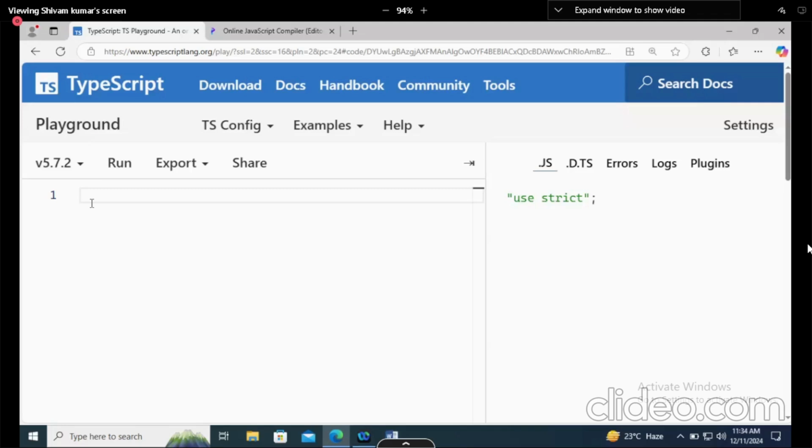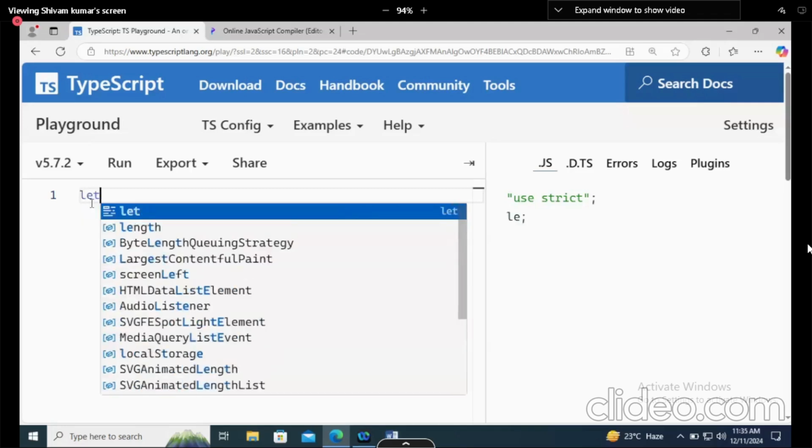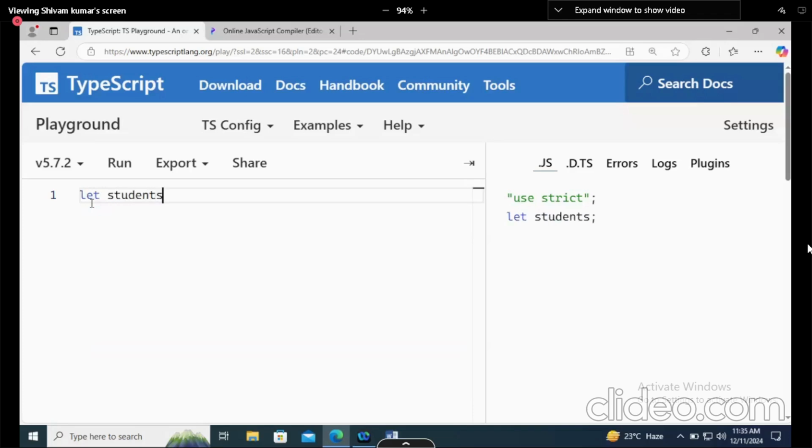Is it properly visible to everyone? Okay. So I write let students and then their names. Let's say here I write Shivam, and as the second value Nitin, and anyone's name, just some random names I'm writing.